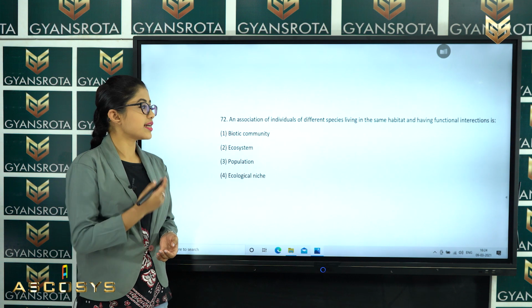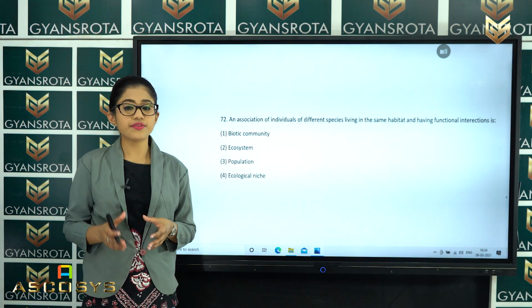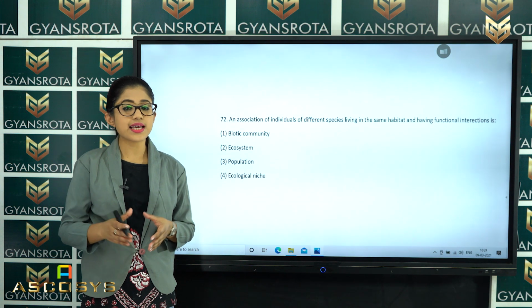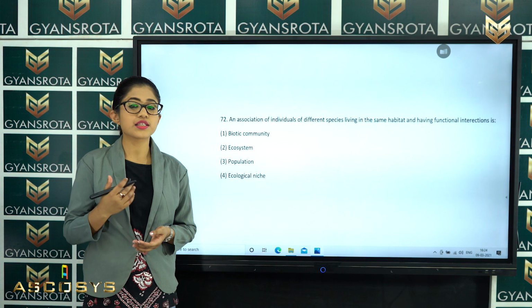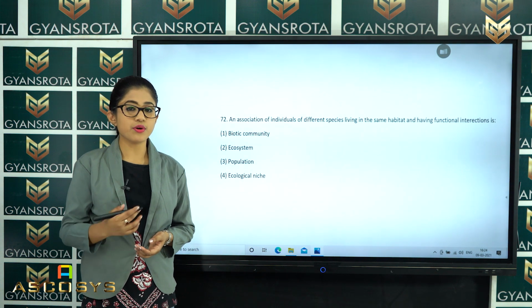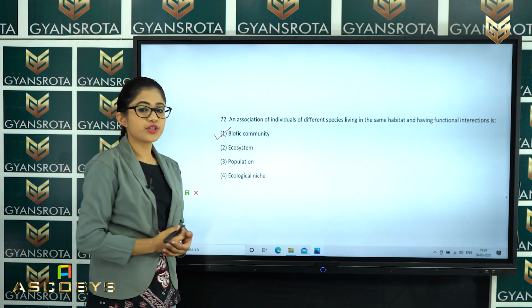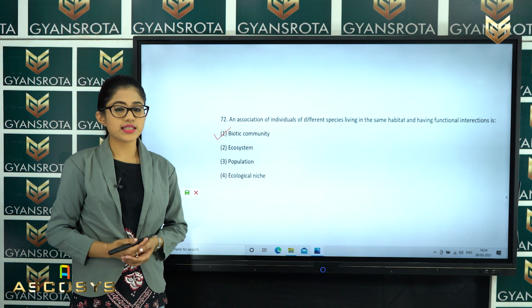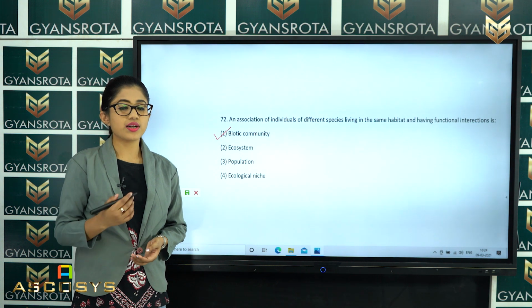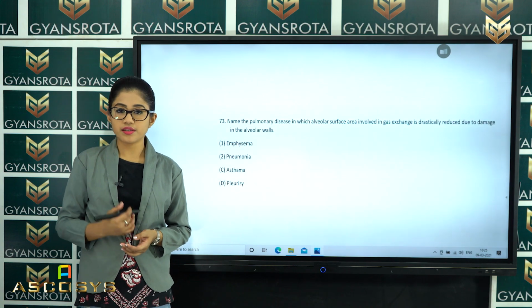In the question it has asked that an association of the individuals of different species living in the same habitat and having functional interaction is called a biotic community, which is given in option number 1. So, option number 1, the biotic community, is the correct answer for this question. Now, let us see the next question. Now, the next question is question number 73.